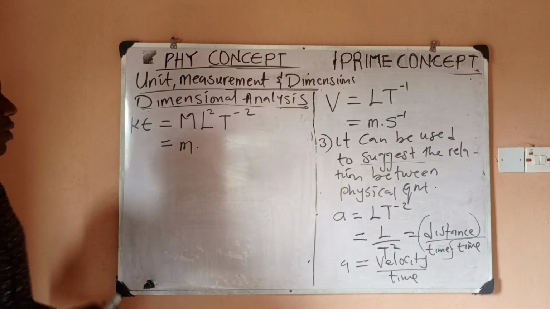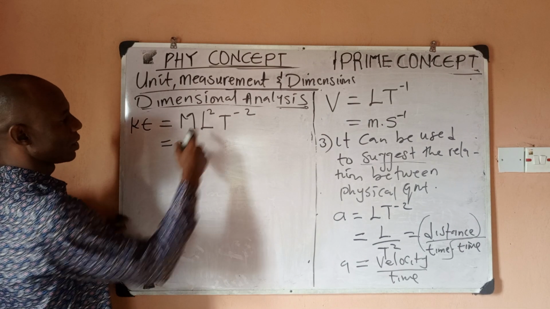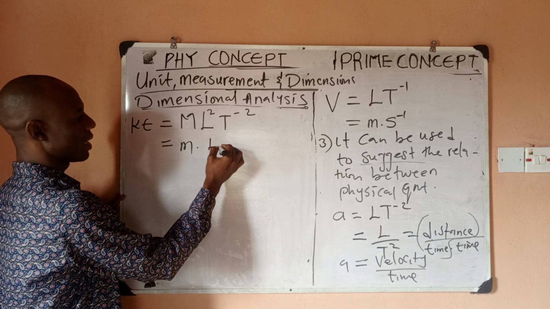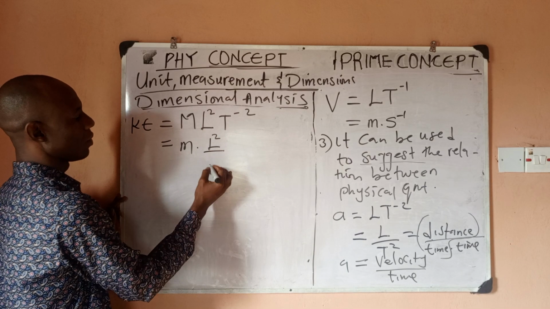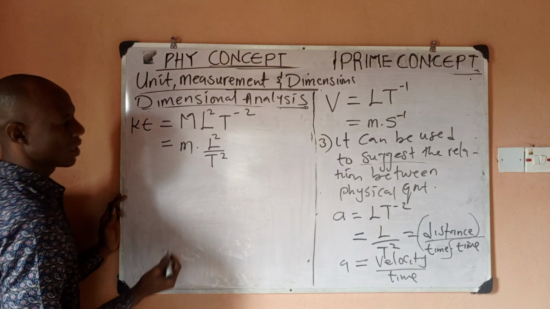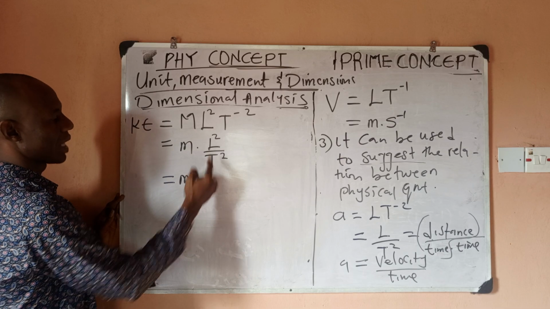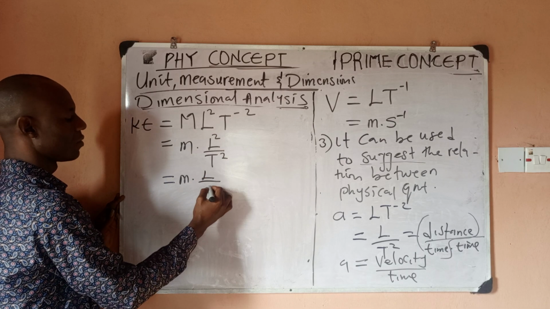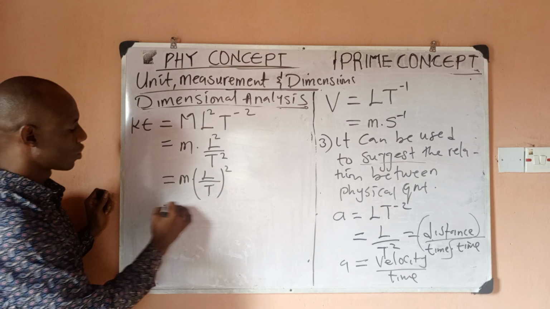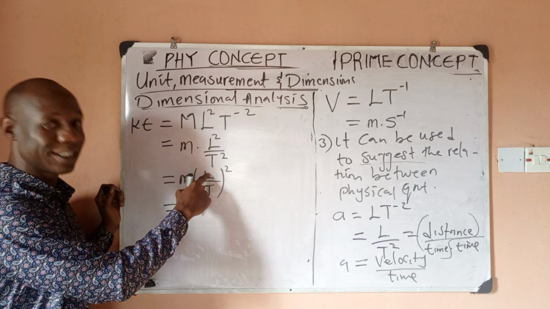So now we'll say this is mass, which is m. Then this, I can decide to write this as, okay, L squared over what? T. If I bring this down, it becomes T squared, right? Yes, so I can say this is mass, which is m, times this is L over T. I can decide to put the square like this, so that this becomes mass times, now L is distance and capital T is time.